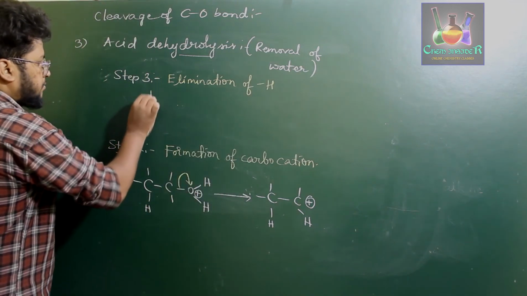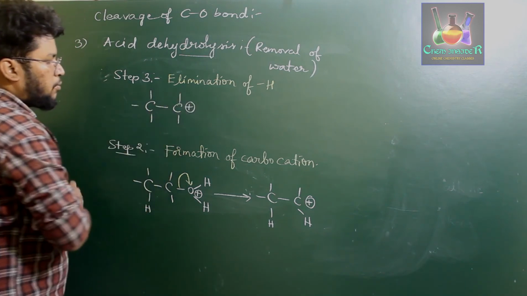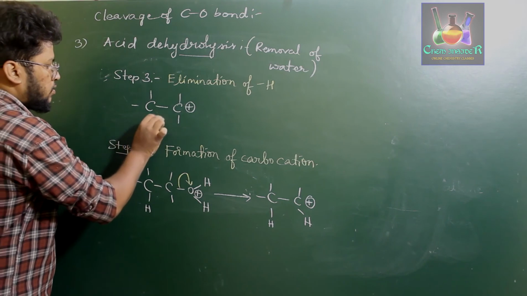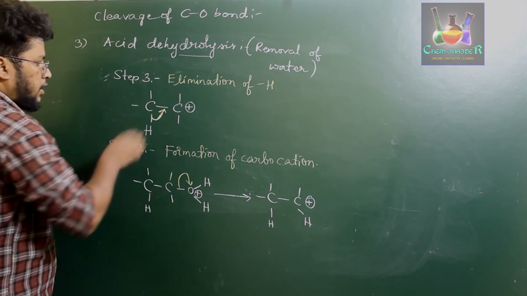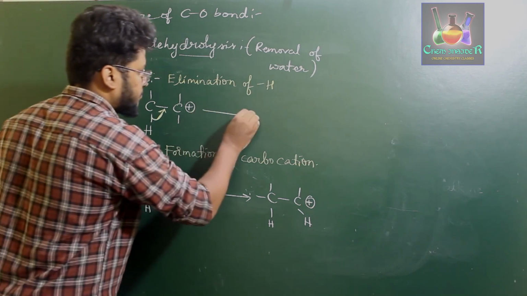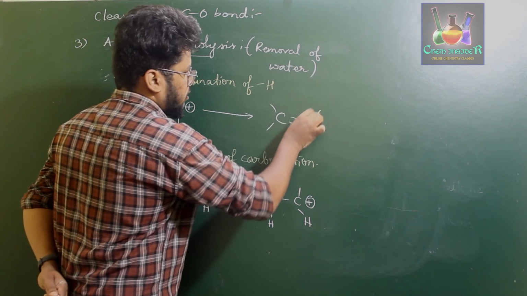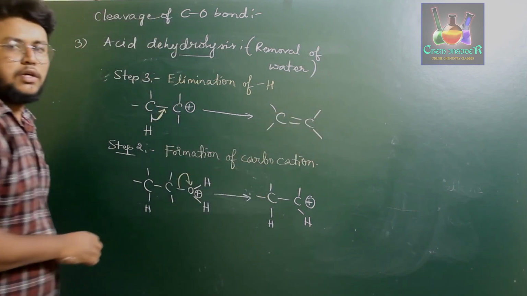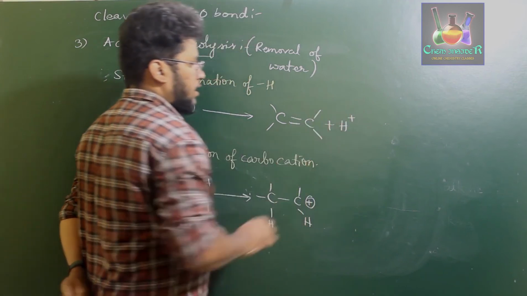That is, the carbocation loses a hydrogen from the alpha position. So it loses a hydrogen, resulting in C double bond C. So this is the formation of alkene and its particular mechanism.